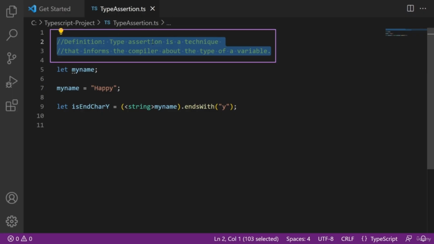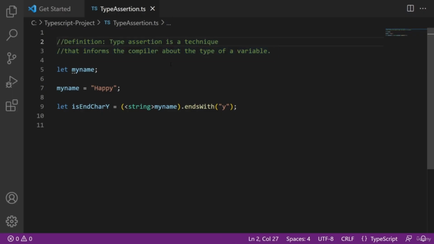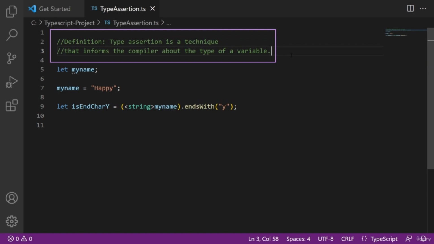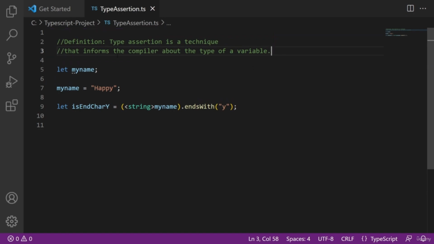Type assertion is a technique that informs the compiler about the type of the variable. This is the answer of this question, and if you have any queries, then post in the comment section.